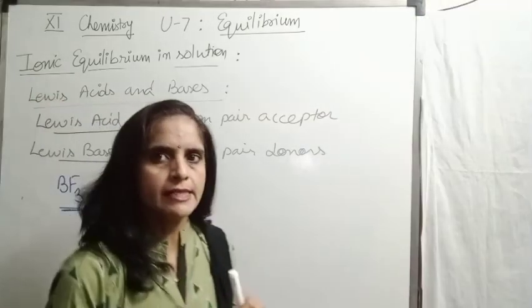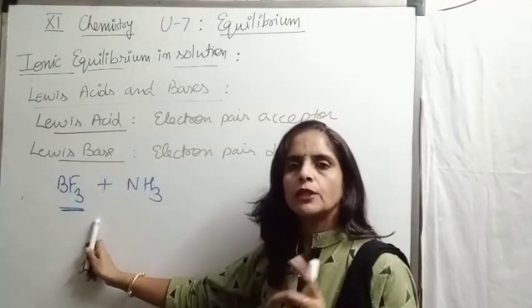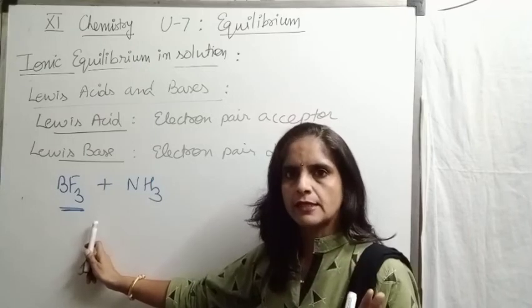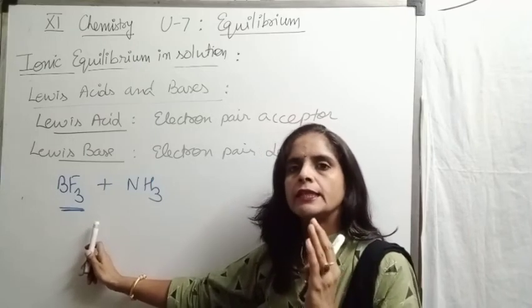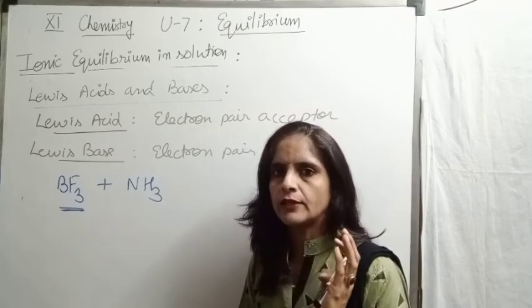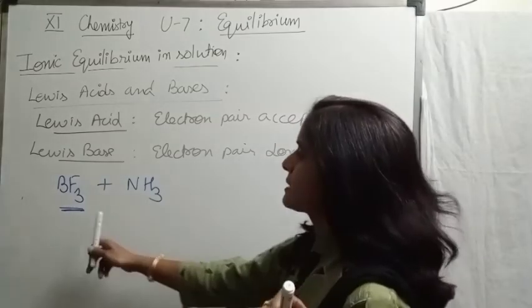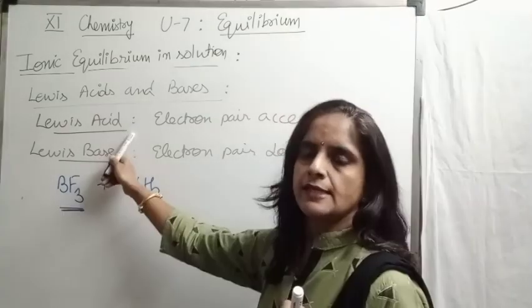Boron has 3 valence electrons. After sharing 3 with fluorine, total electrons become 6. Means still it needs 2 more electrons. Its octet is not satisfied, so it is willing to accept an electron pair. It means it behaves like a Lewis acid.